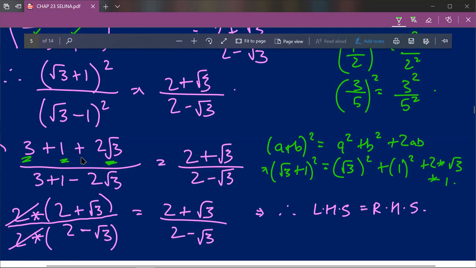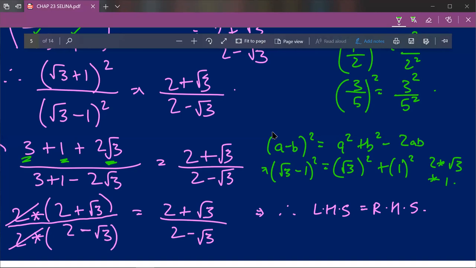So over here, 3 plus 1 plus 2 root 3, by the formula (a plus b) whole square, we have solved this numerator. Now for the denominator, (a minus b) whole square, so the identity a minus b whole square will be applied. So (a minus b) whole square is equal to a square plus b square minus 2ab.